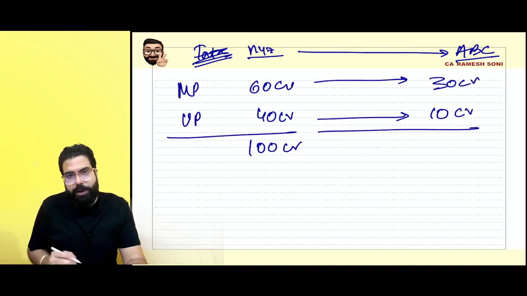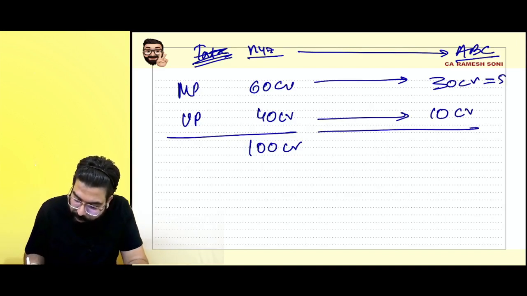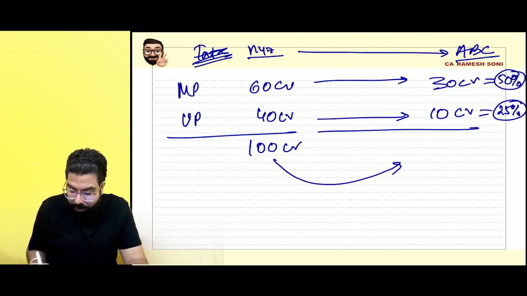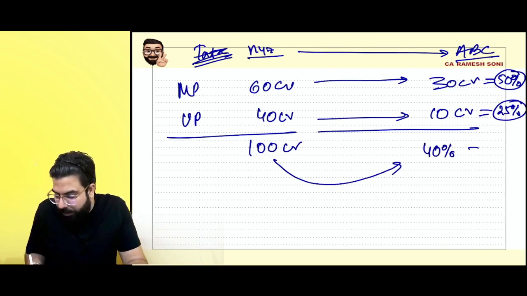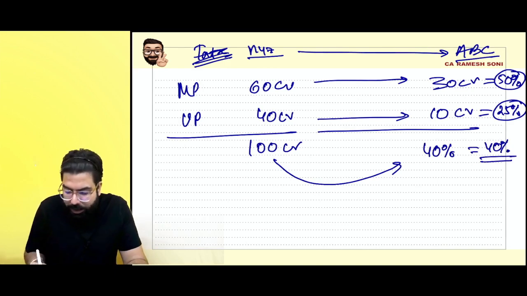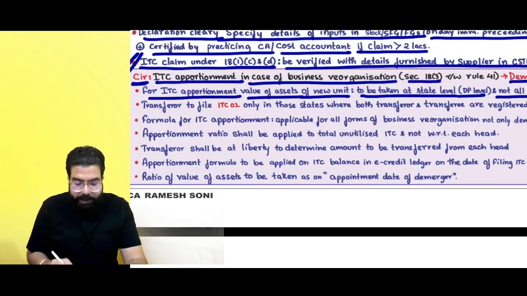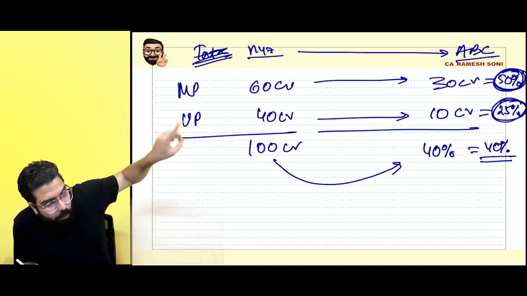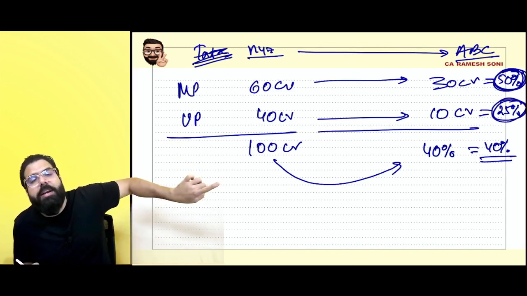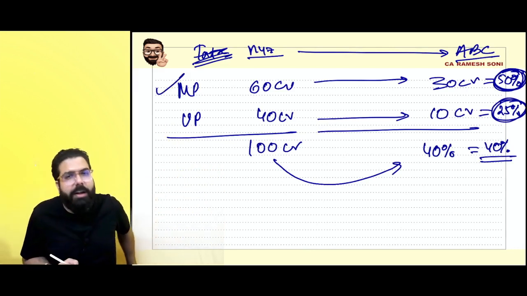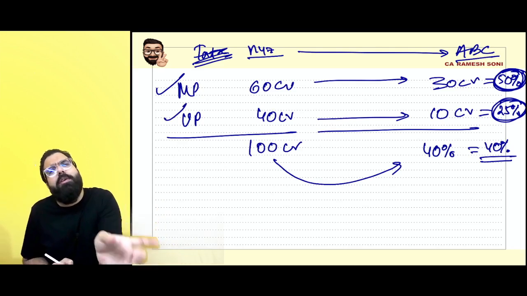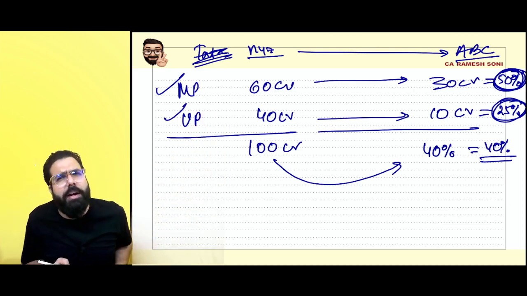So if you see state wise, 50% asset transferred here, only 25% of the asset is transferred there. But overall basis, 40% of the asset is transferred. So they are asking you, when doing the calculation, will you take state wise, that is 50% credit in MP and 25% in UP, or will you take all India basis 40% and transfer 40% credit to the demerged unit.